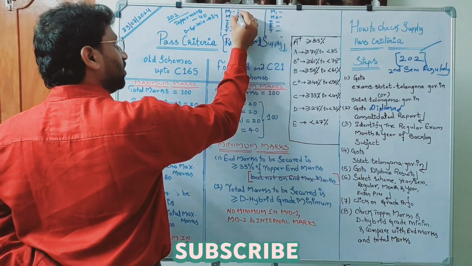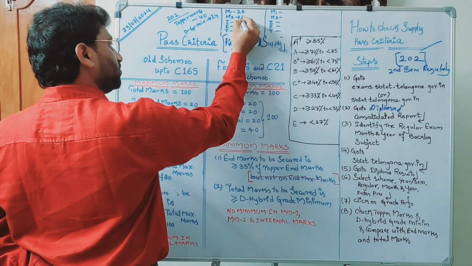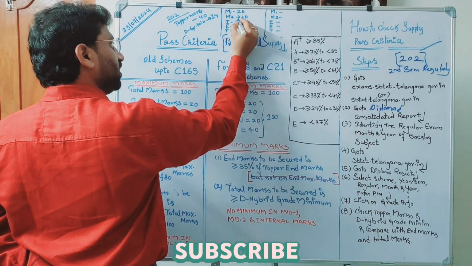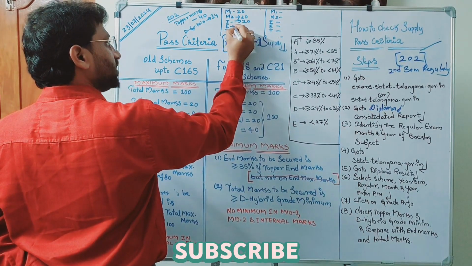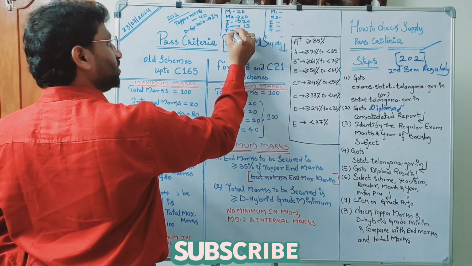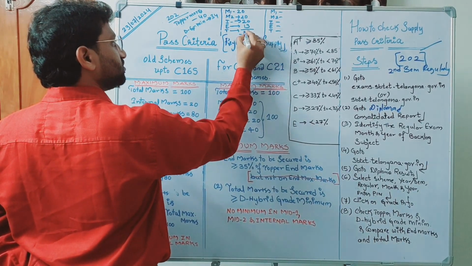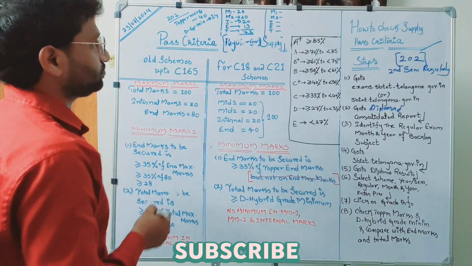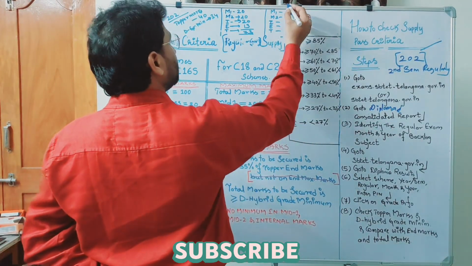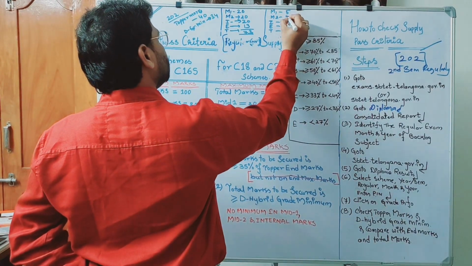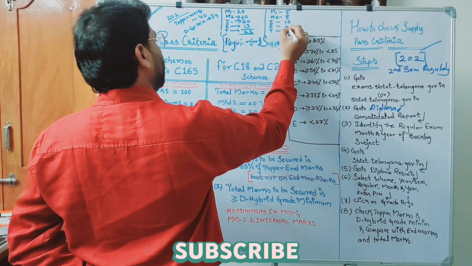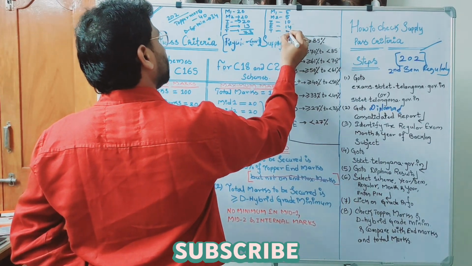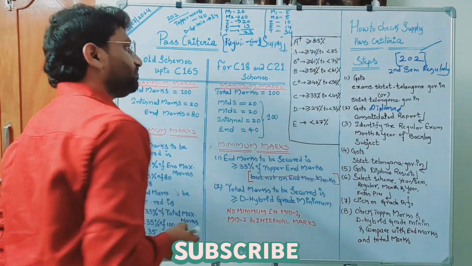One fellow got 20 in mid 1, 20 in mid 2, internal 20, external 13, and total marks is 73. And this fellow got 5, 5, 10, 14, and total marks are 34.